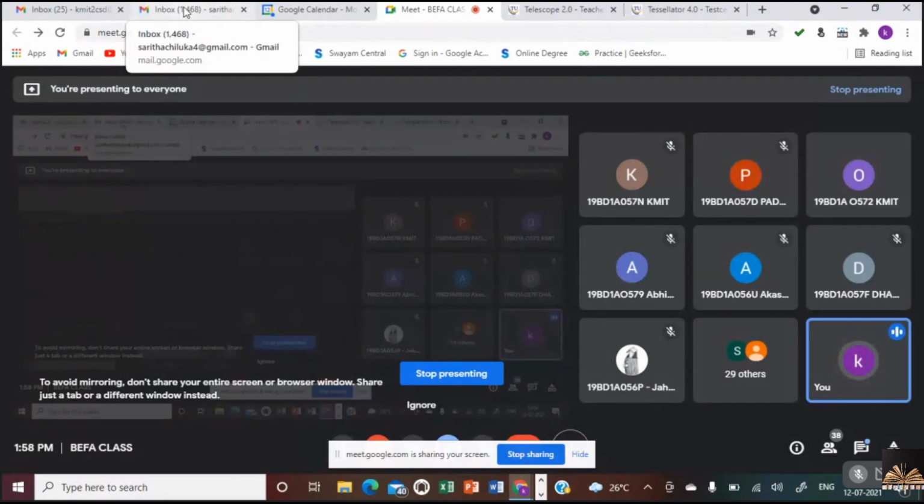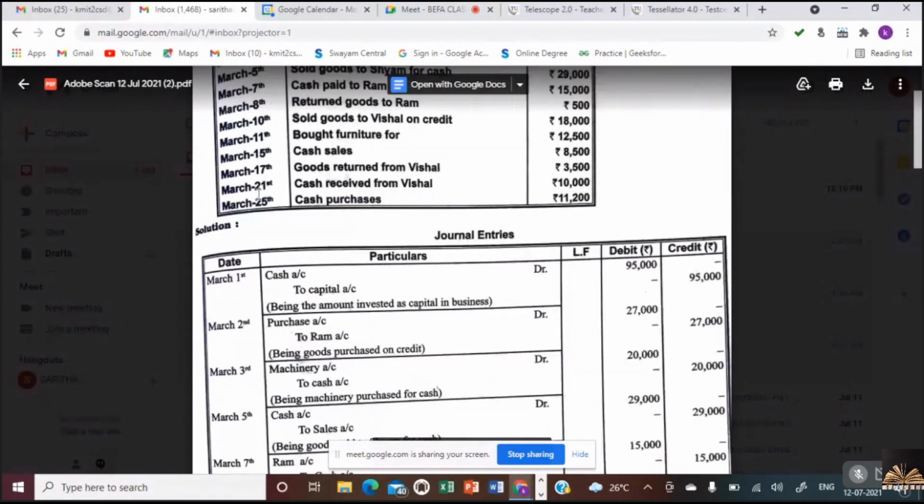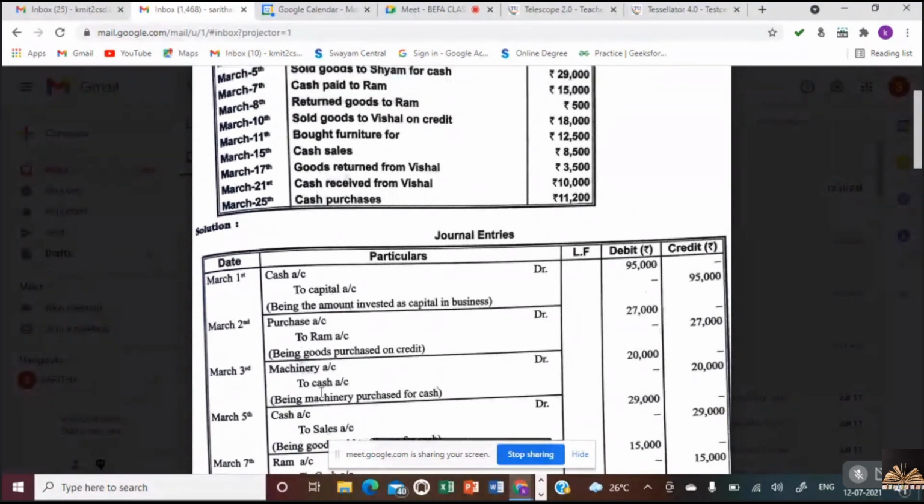The rule for real account: debit what comes in, credit what goes out. So what is coming in? Machinery. Machinery account debtor to cash account. Is it clear? Machinery account debtor to cash account. So this is the transaction.